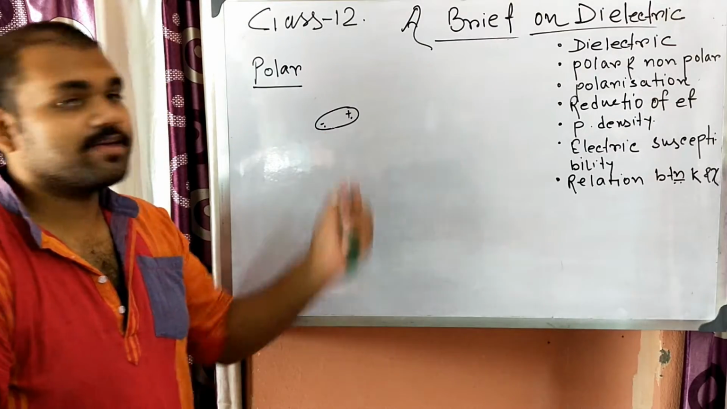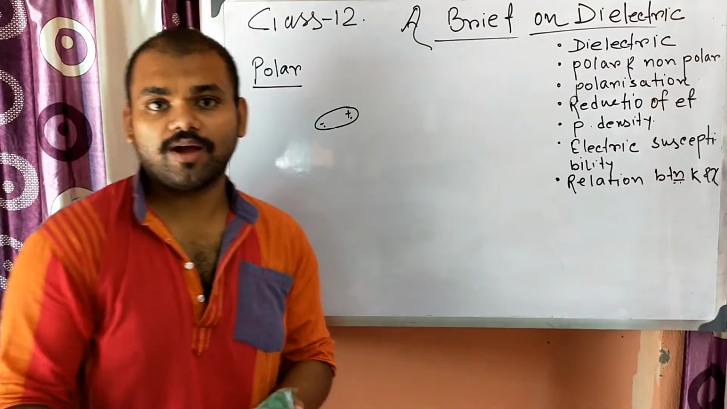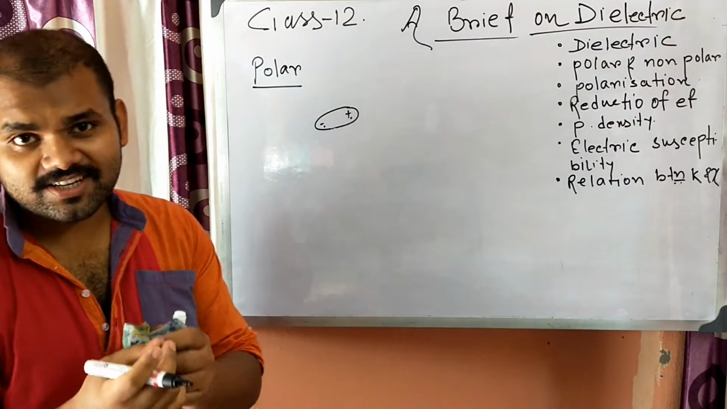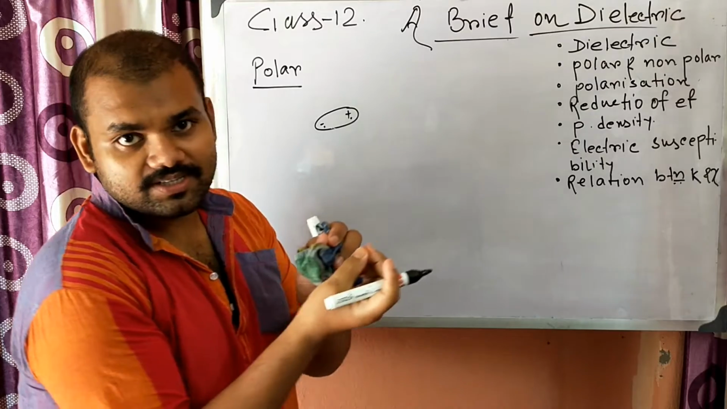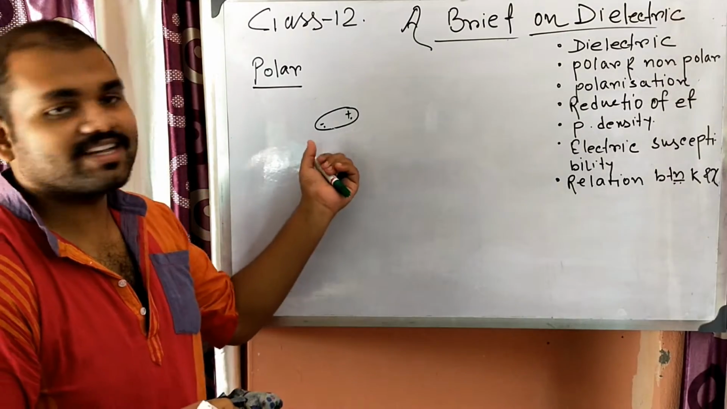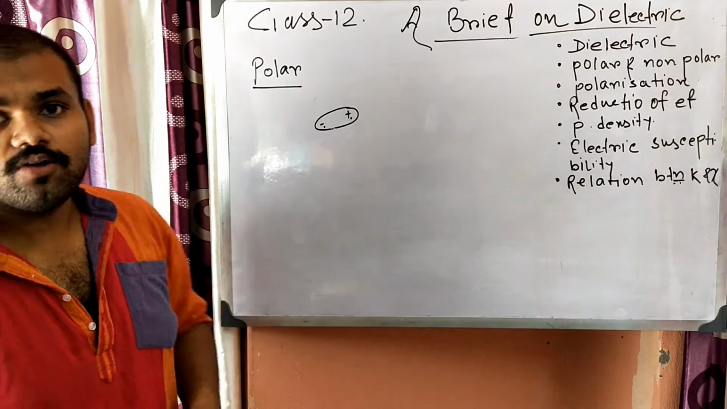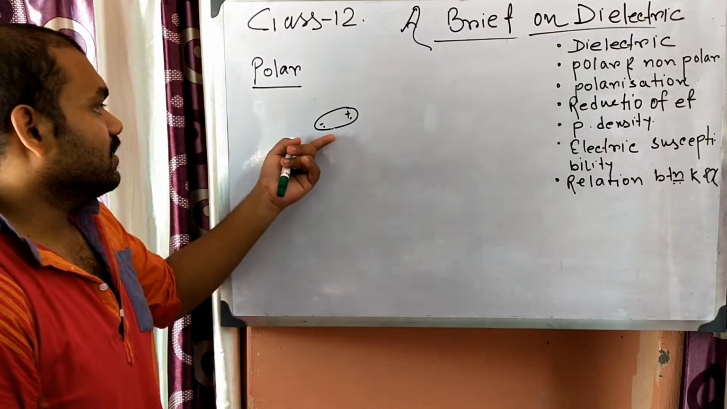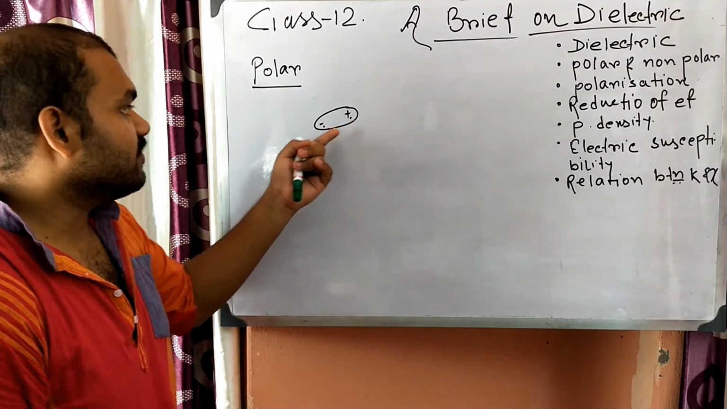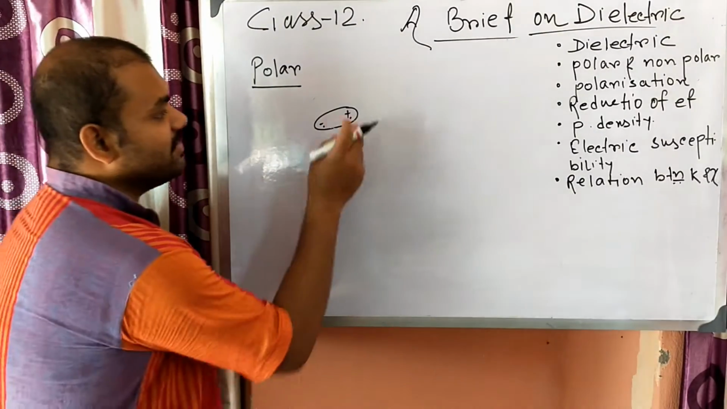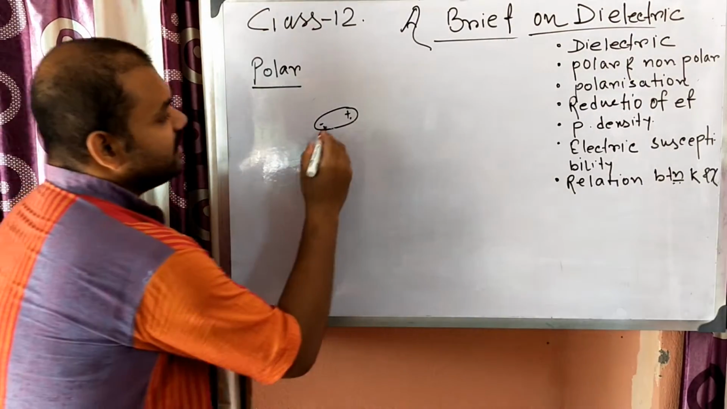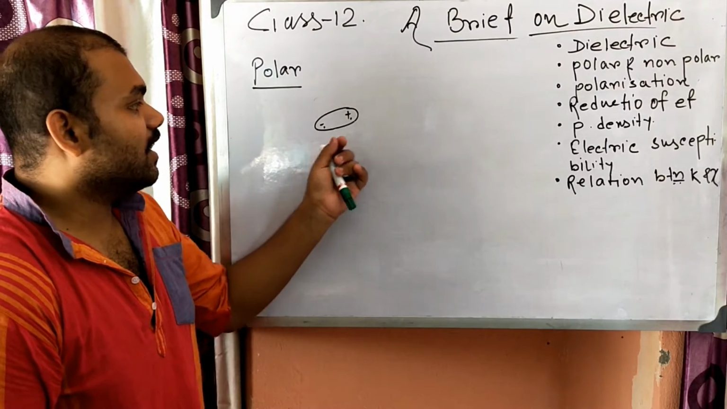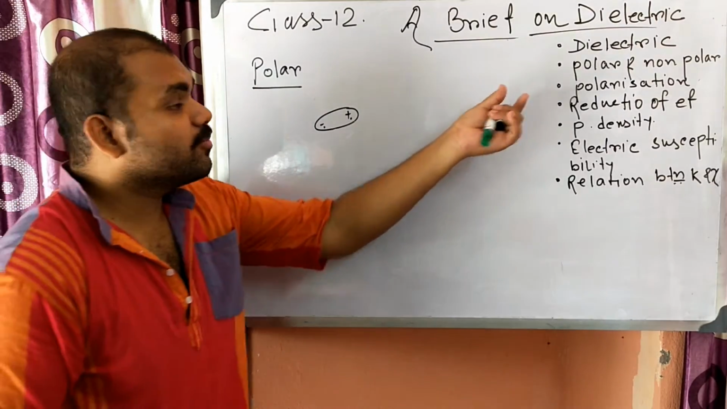They act as a dipole because in the electrostatics chapter we have learned that if two point charges are separated by a very small distance, then they act as a dipole. So in a polar dielectric, the centers of mass of positive and negative charges are at different places, and that gives rise to a dipole moment. This is known as the polar dielectric.